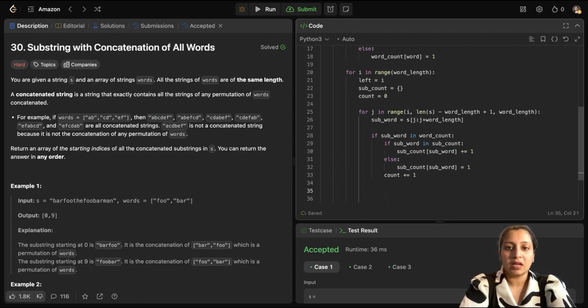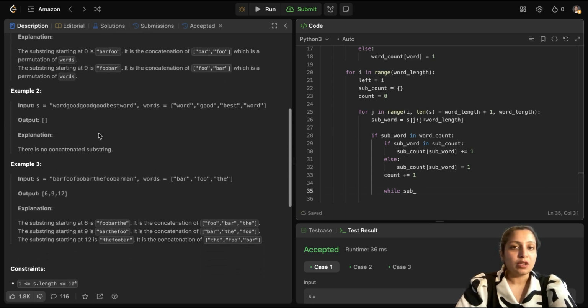Now I will run a while loop to handle any edge case where the sub count of the subword which I am checking is more than the times it has occurred in the actual words list. So in that case, I have to skip certain occurrences, right? So for example, in this example 2, you have words good, good, good, best, word. Here the word good has repeated 3 times, but in your actual words list, good has repeated only 1 time. So you don't need 2 occurrences of good, so you can skip those words. So that is the edge case I'm handling here.